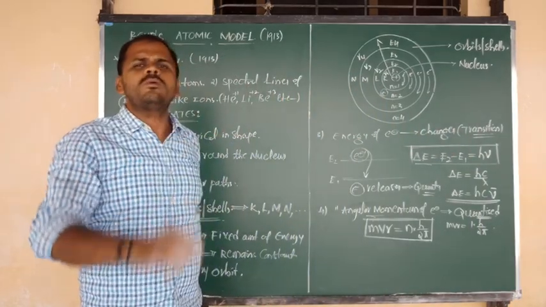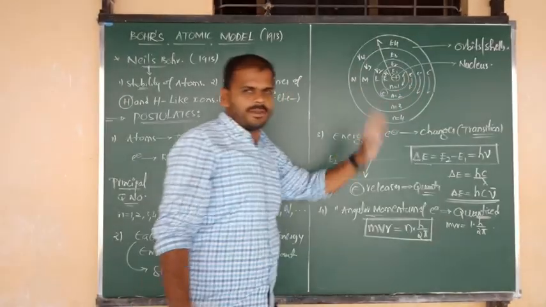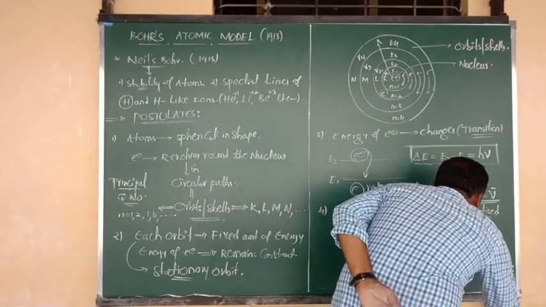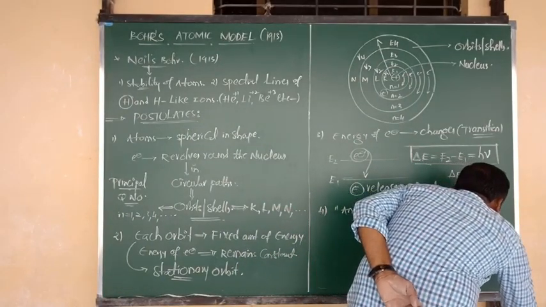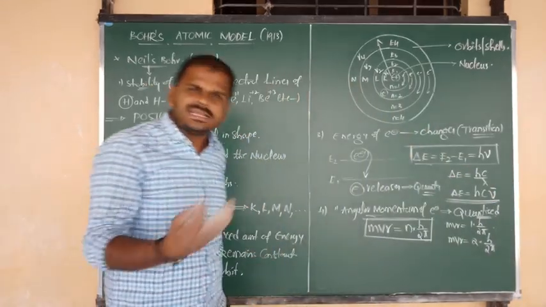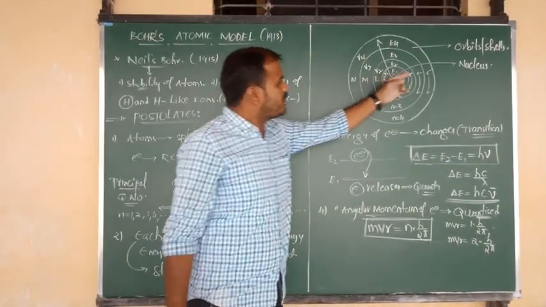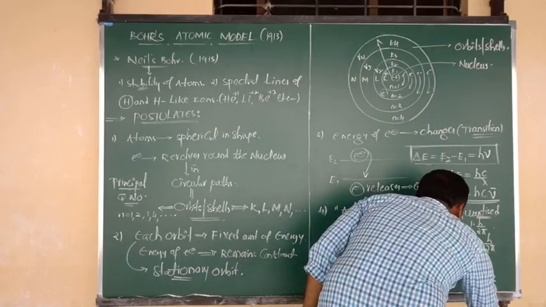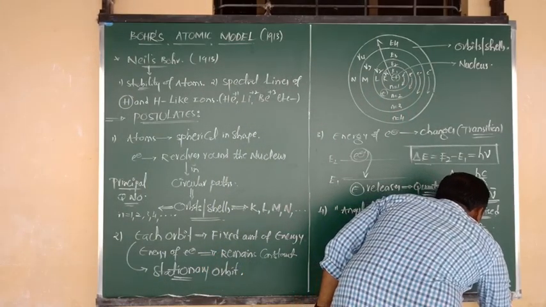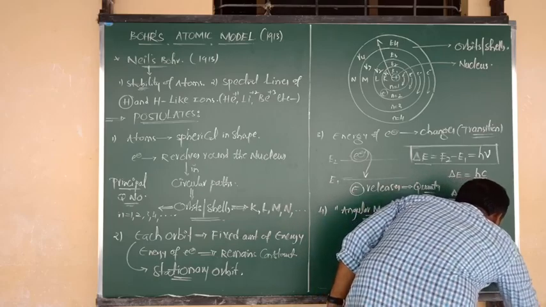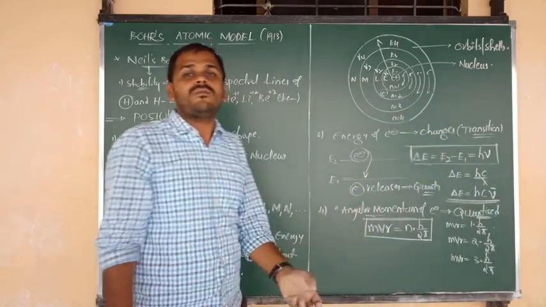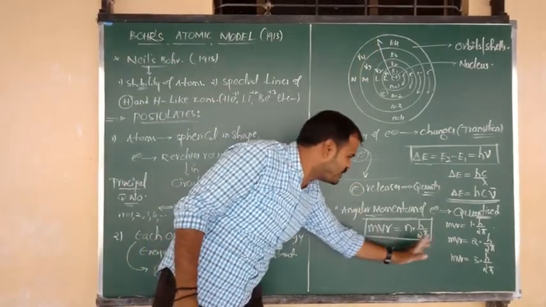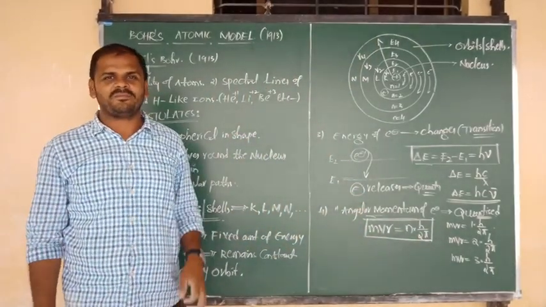In the second orbit, MVR equals 2 into h by 2 pi. In the third orbit, MVR equals 3 into h by 2 pi. And in the nth orbit, MVR equals n into h by 2 pi.